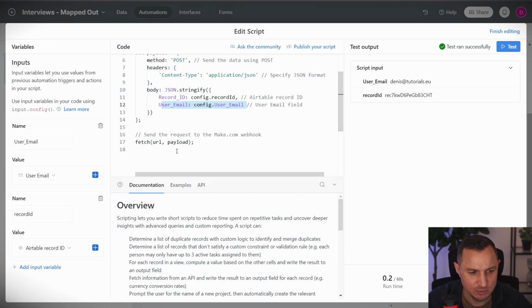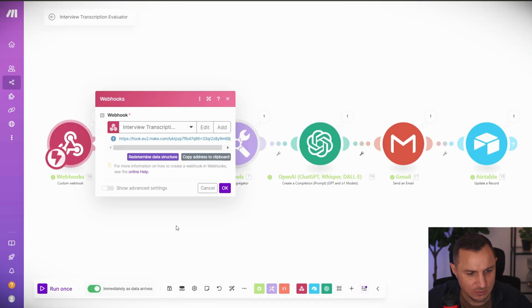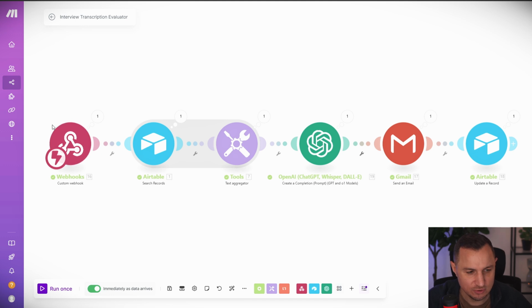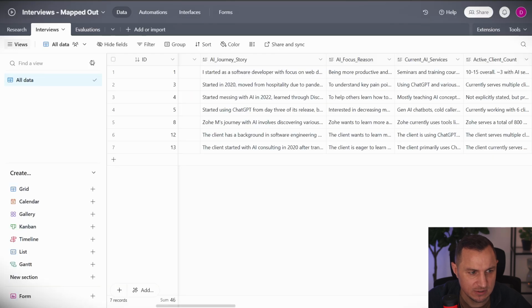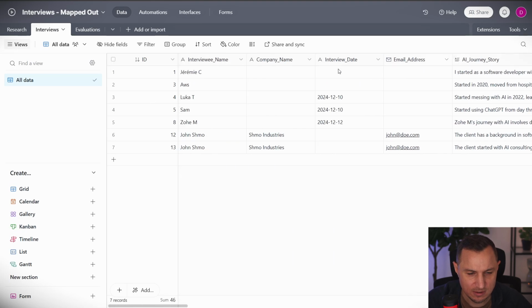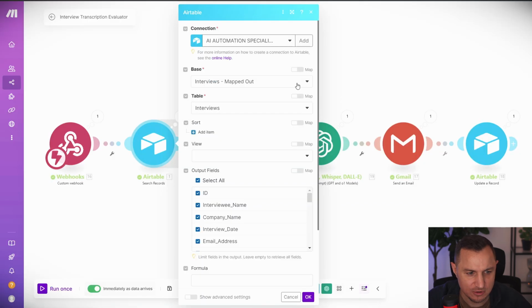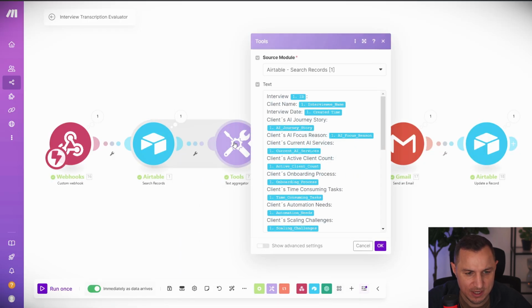So not much more than that. The rest is pretty much the same. Once we get a new form entry, this automation will be triggered. So we are searching through all the interviews that we have in our database, all of those interviews here with all the columns that we mapped before with our other automation. And then we aggregate all of those. So we put this text aggregator together.